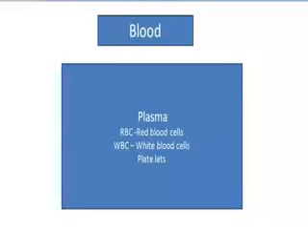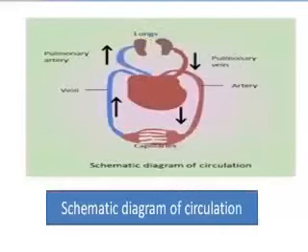Now let us see what all vessels are in the blood. Yes, so there are arteries. Arteries carry oxygen rich blood from the heart to all parts of the body. You can see arteries, they are the red colored ones on the screen. They carry oxygen rich blood from the heart to all parts of the body. Since the blood flows rapidly and at a high pressure, the arteries have thick elastic walls. Always remember, arteries have thick elastic walls.